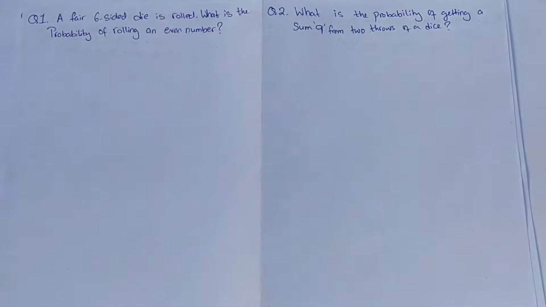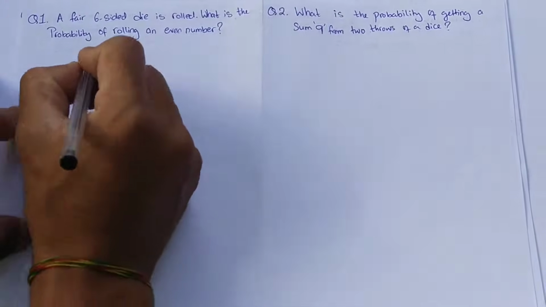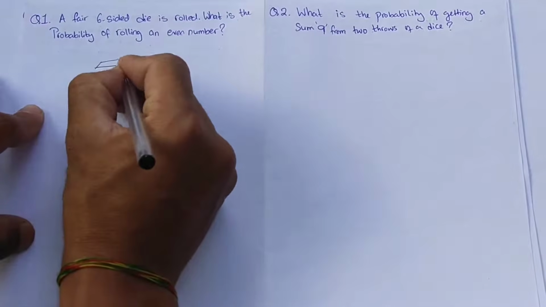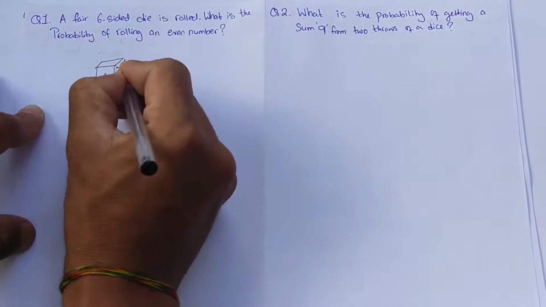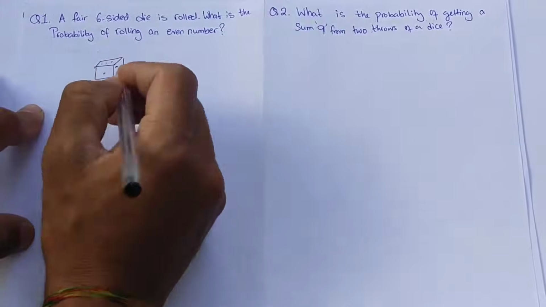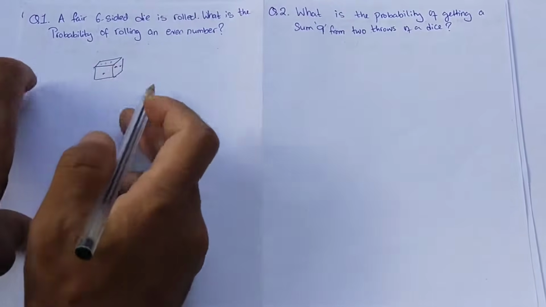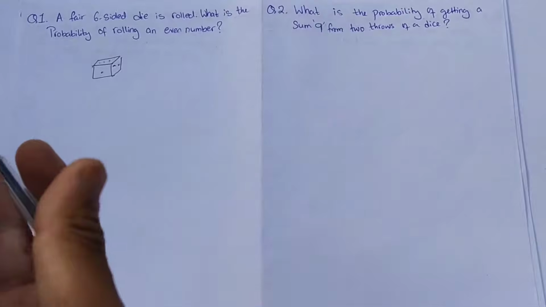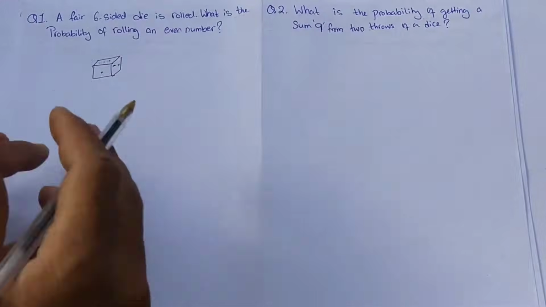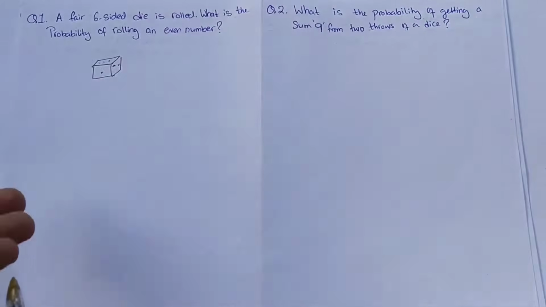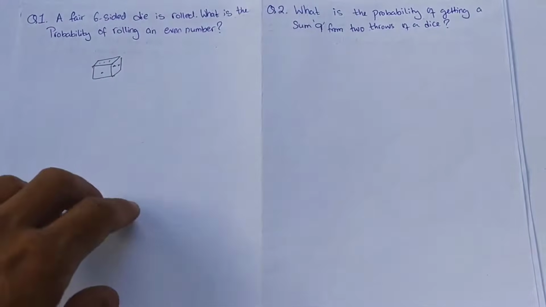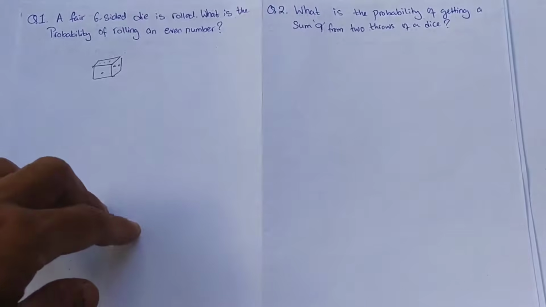The first question says a fair 6-sided dice is rolled. A fair dice means all the sides are equal in size, 1, 2, 3 and so on, like a normal dice. A fair 6-sided dice is rolled. What is the probability of rolling an even number?